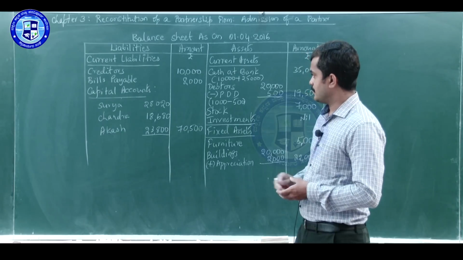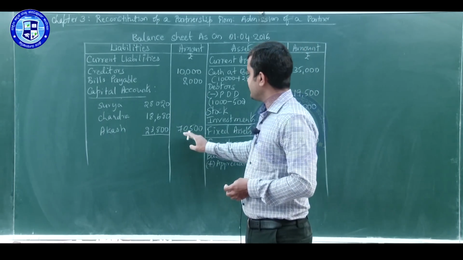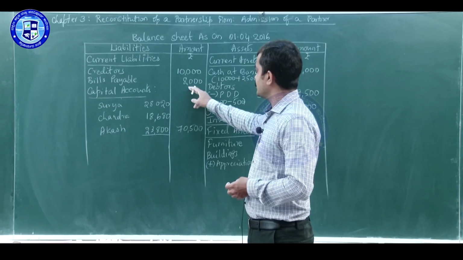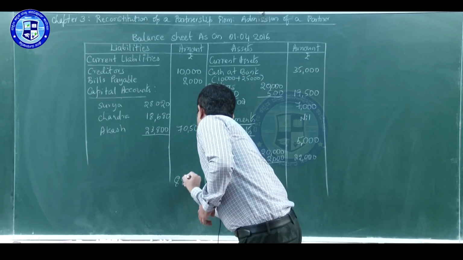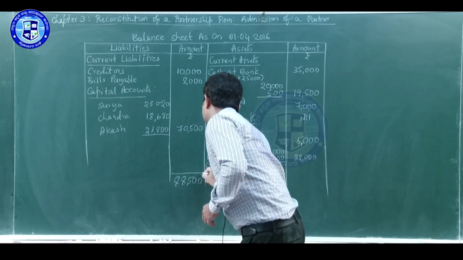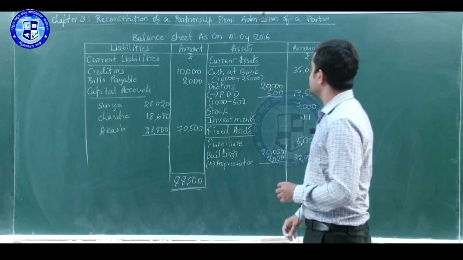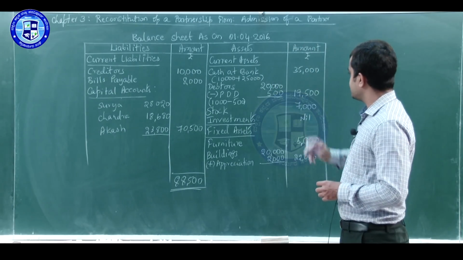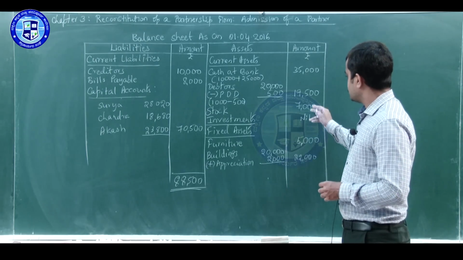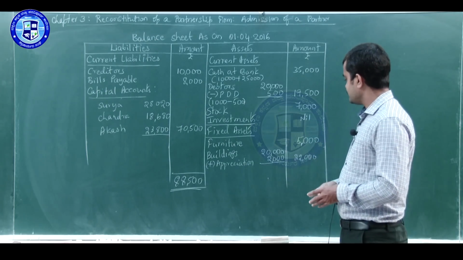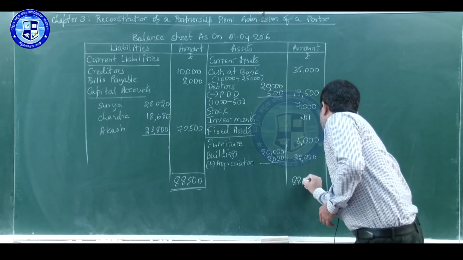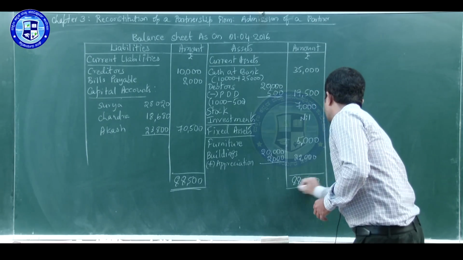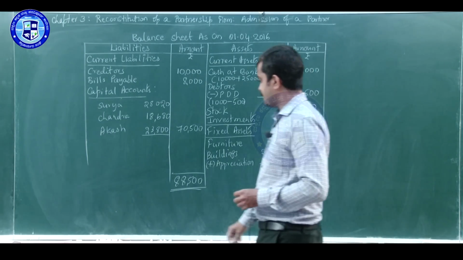Let us find the total. Liability side 70,500, 8,000, 78,500 plus 10,000, 88,500. Asset side 35,000, 19,500, 7,000, 5,000 plus 22,000. Amount comes to 88,500.